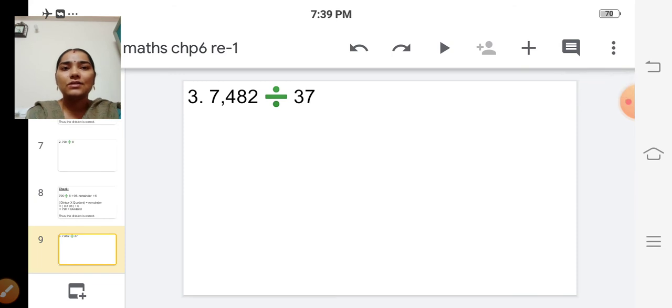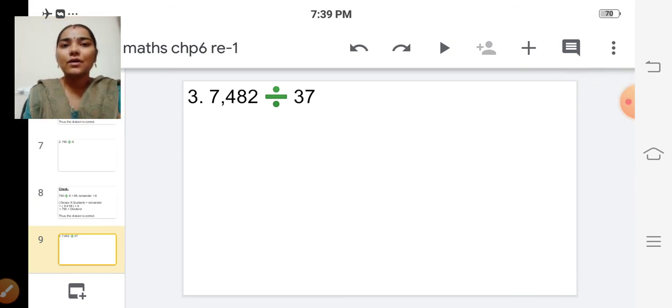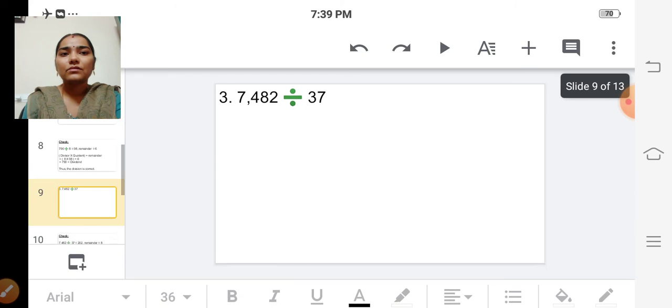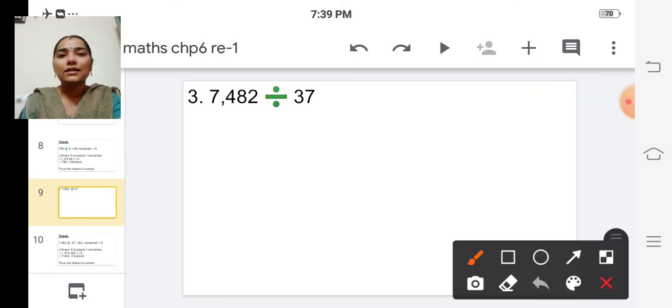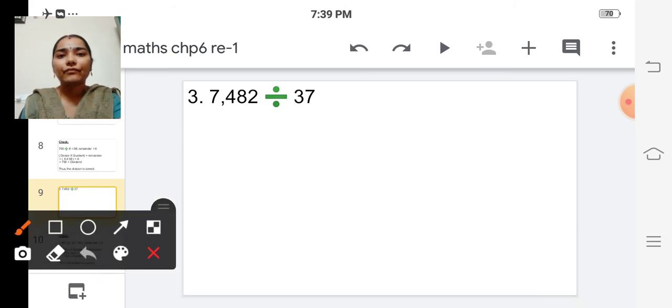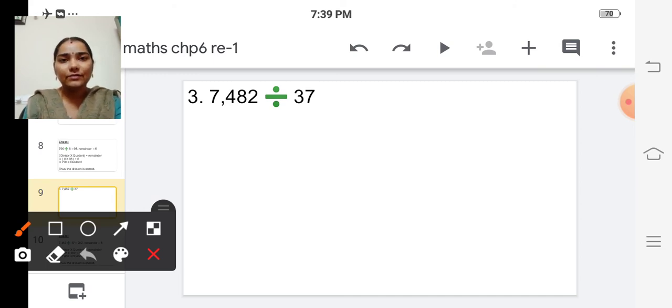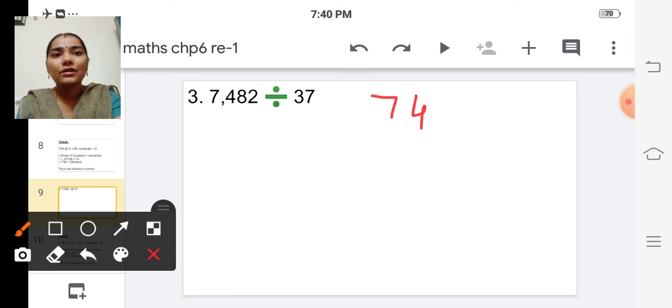Next one, we are going to divide another example. So 7,482 divided by 37.